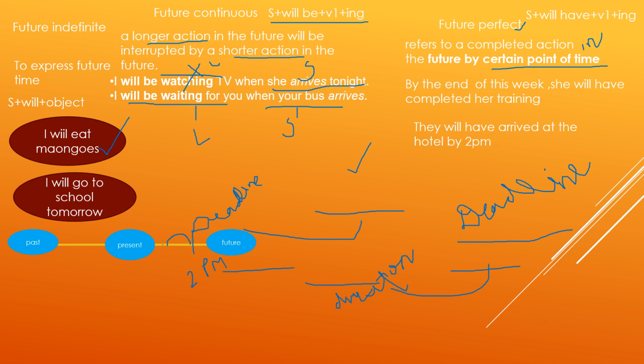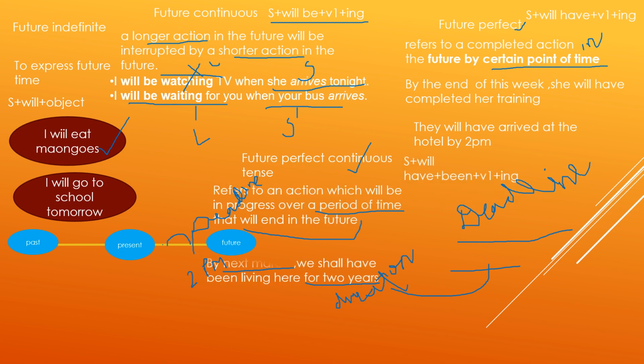They will have arrived at the hotel by 2 p.m. So here 2 p.m. is the deadline, and they will have arrived before 2 p.m. in the future. Future perfect continuous tense sentence construction is subject plus will have been plus verb's first form plus ing. It refers to an action which will be in progress over a period of time that will end in the future.